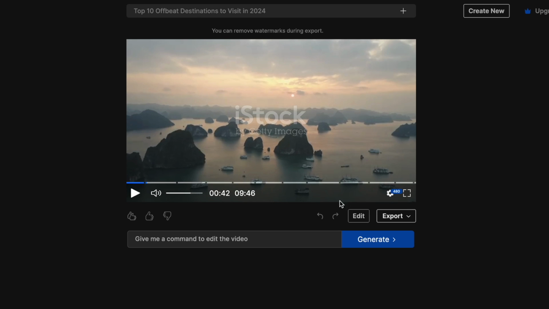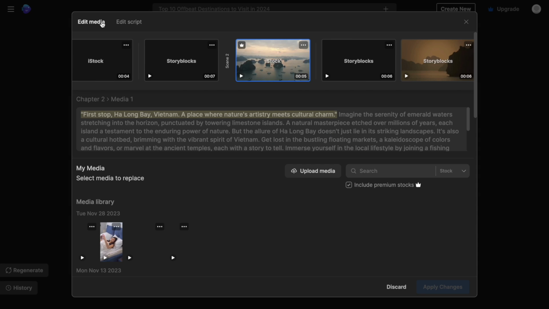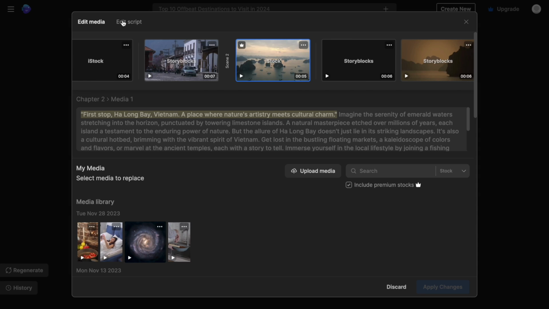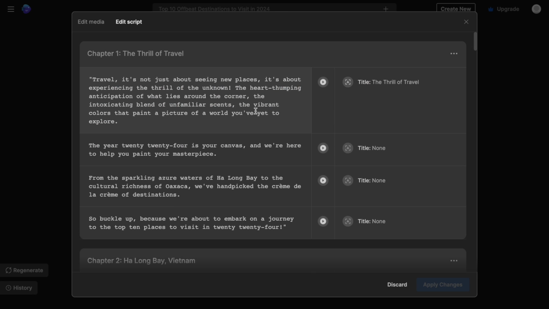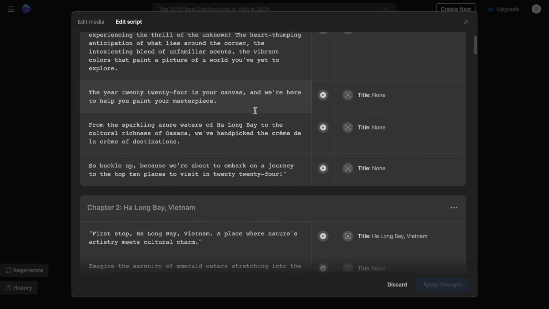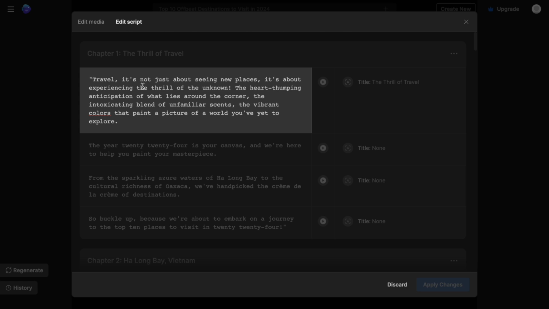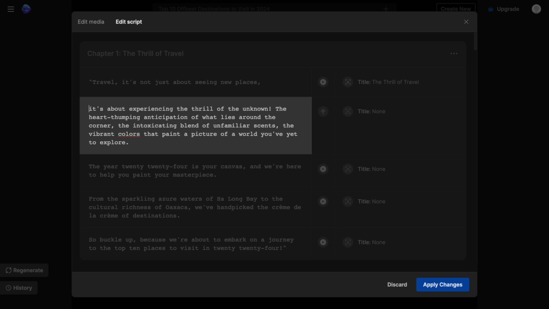So I'm going to go ahead with the edit option right below the canvas, and this gives me the option to either edit the media or the script. Now, in the script tab, it opens up your entire script, and here you can simply make changes to the text however you want. You can change spellings, edit sentences, break up paragraphs, add or delete words and phrases, and this will change the voiceover and the B-roll accordingly.